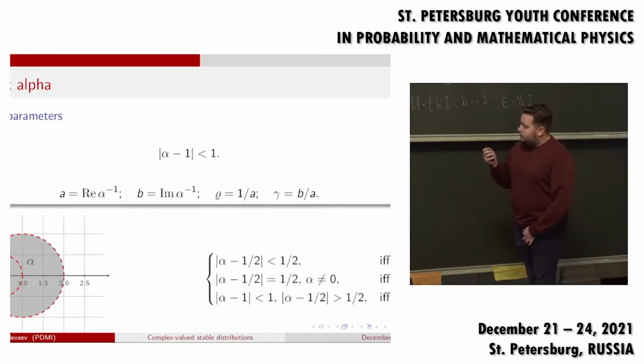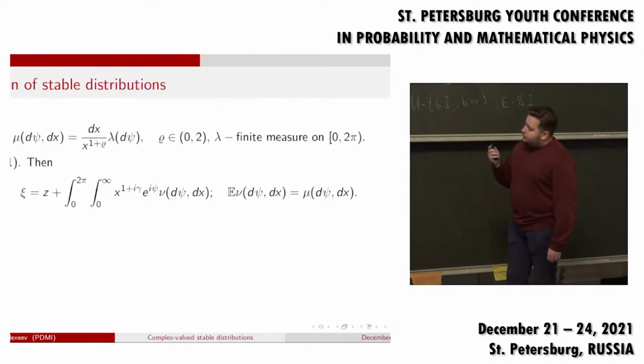And also, I'm going to consider 3 different situations: rho from 0 to 1, rho equals 1, and rho from 1 to 2. Now I'm going to define the stable distributions.